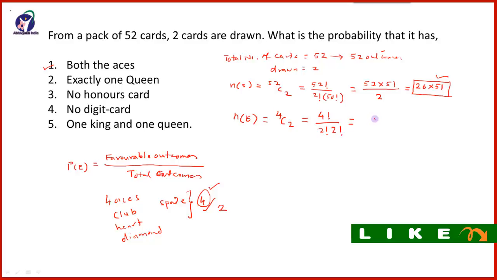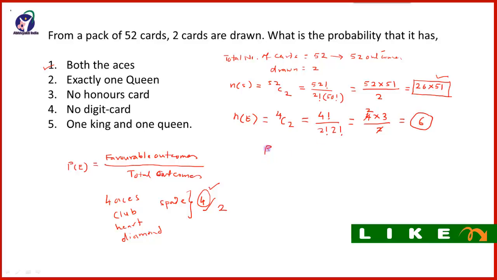If you solve this, you will get 4 into 3 upon 2, which is equal to 6. So these are the favorable.